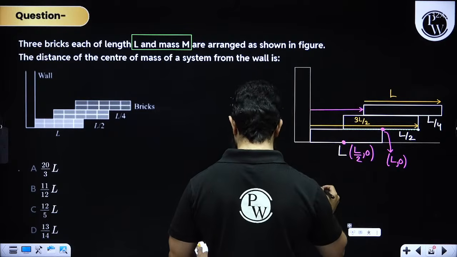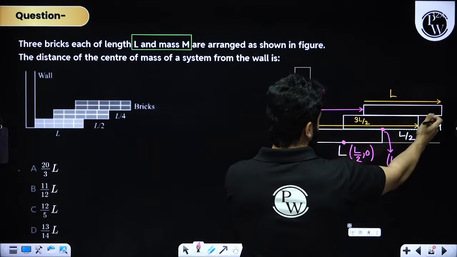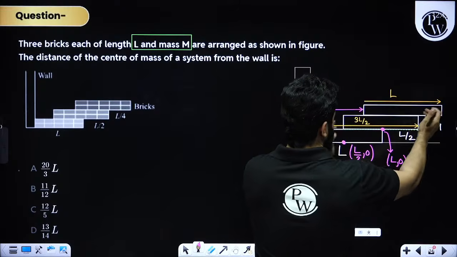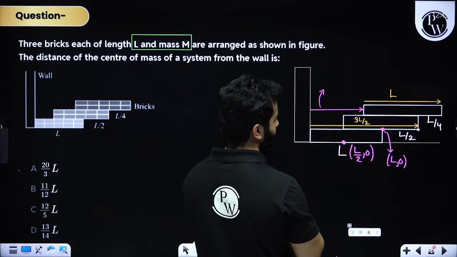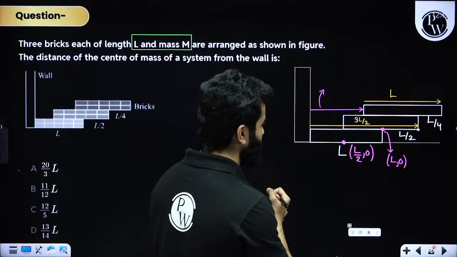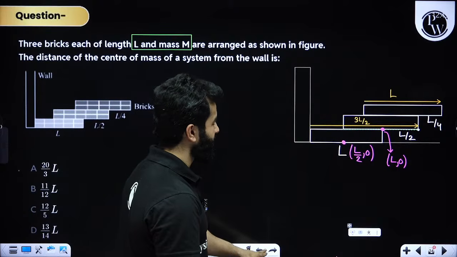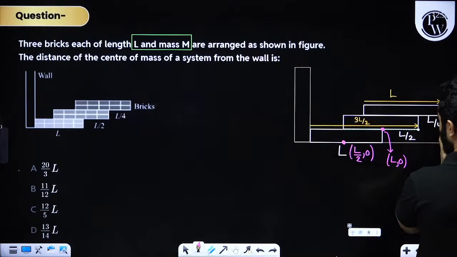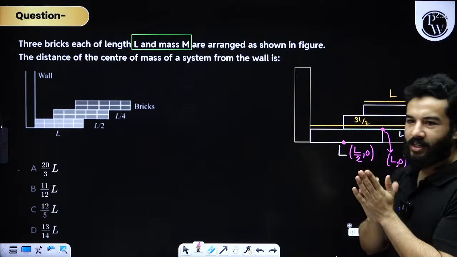This length will be this length minus this length, right? This is interesting, my dear friends. Acha, this is also L by 4, right? Pay attention. Come on, let's solve.